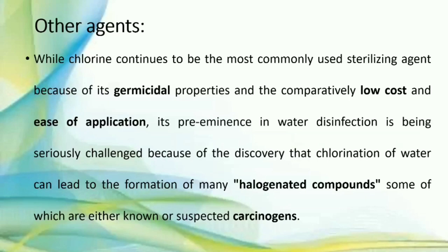Means even though chlorine has good qualities, being germicidal, low cost and easy to apply, the addition of chlorine to water leads to formation of halogenated compounds which are known or suspected carcinogens.